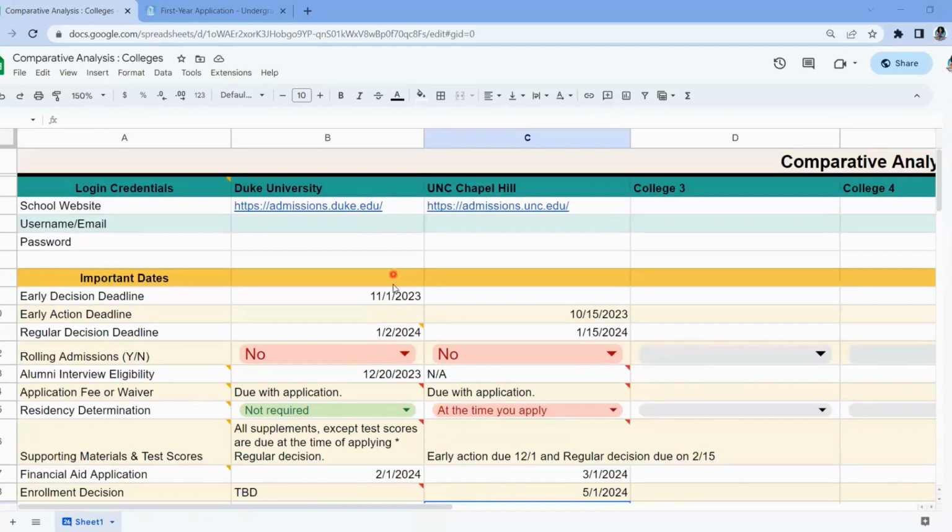All right, so that was it for 2 universities. You can do the same for 4, 5, however many colleges you're interested in. Now I have a high-level overview of what my timeline is going to look like senior year. If you're not a senior, still save these dates because they're usually pretty consistent from year to year. If you are a senior, make sure that you share these dates with your parents because for some students, these dates mean you not only have to submit some work, but your parent or guardian may have to cover an application fee or make sure they've provided information for a waiver for you.